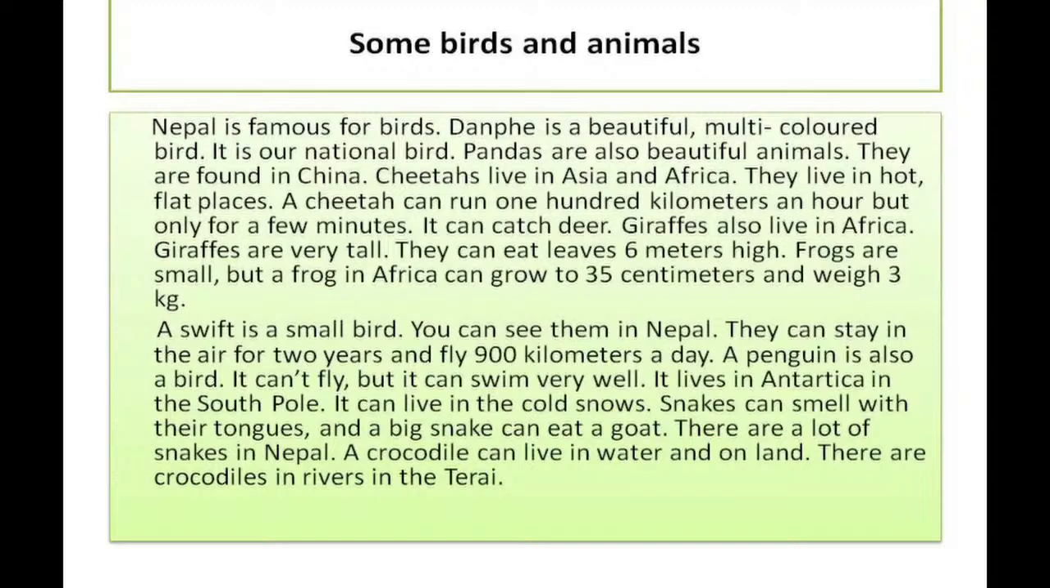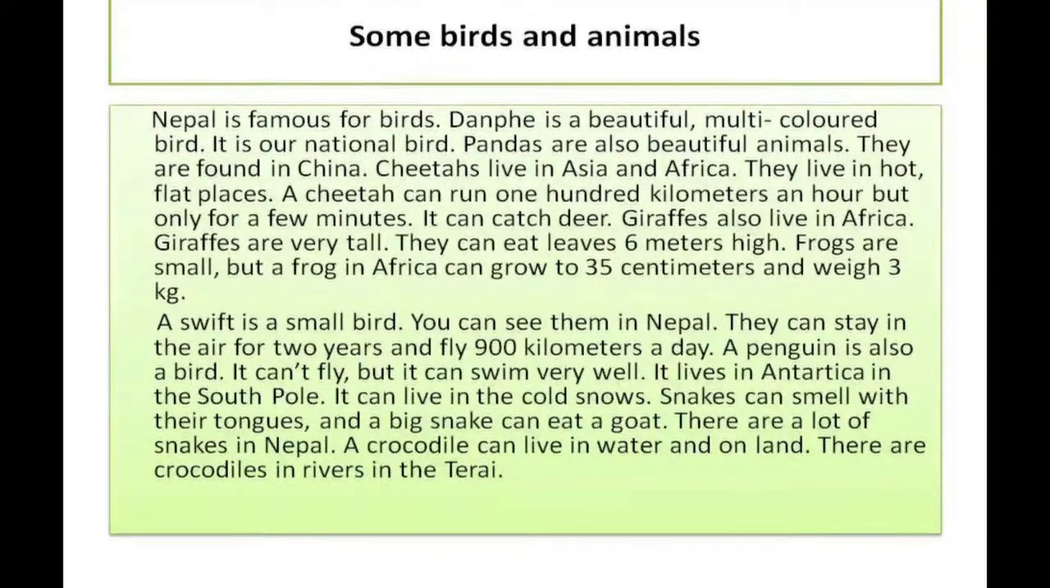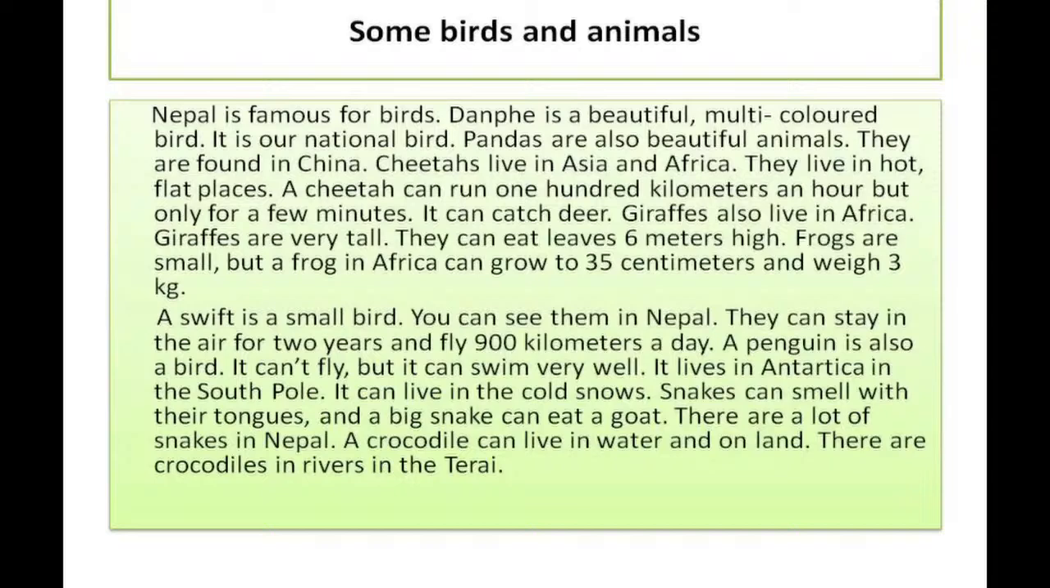So, Nepal is very much famous for birds, and many species of birds are found in Nepal. And among those birds, Danphe is beautiful, and it is multicolored. What do you mean by multicolored? Multicolored means many colors are present in its body. Its feathers are colorful. So, it is a very beautiful bird, and except it, Danphe is our national bird as well. And what do we call Danphe in other word? Do you know? It's Lophophorus. We call it Lophophorus as well in English. And in our Nepali word, we call it Danphe. Now, this is one bird.